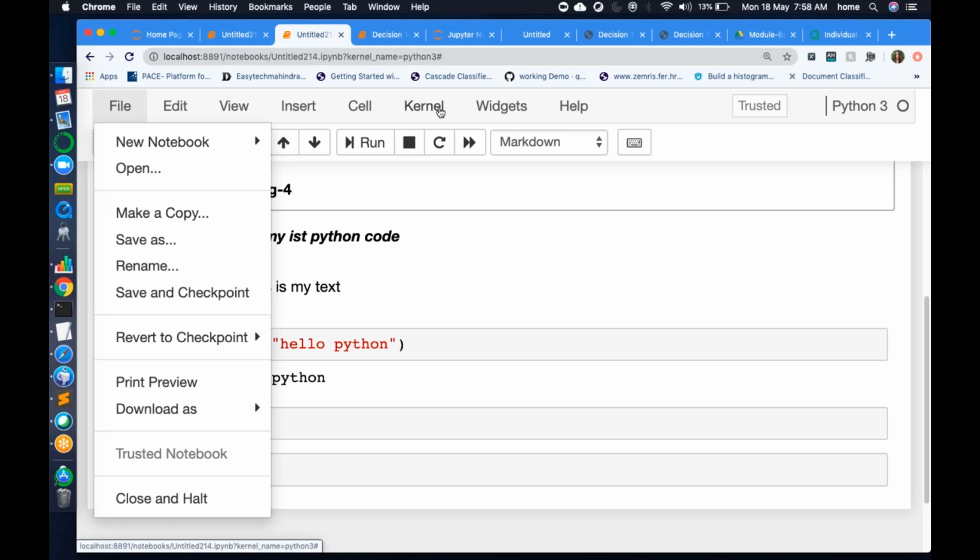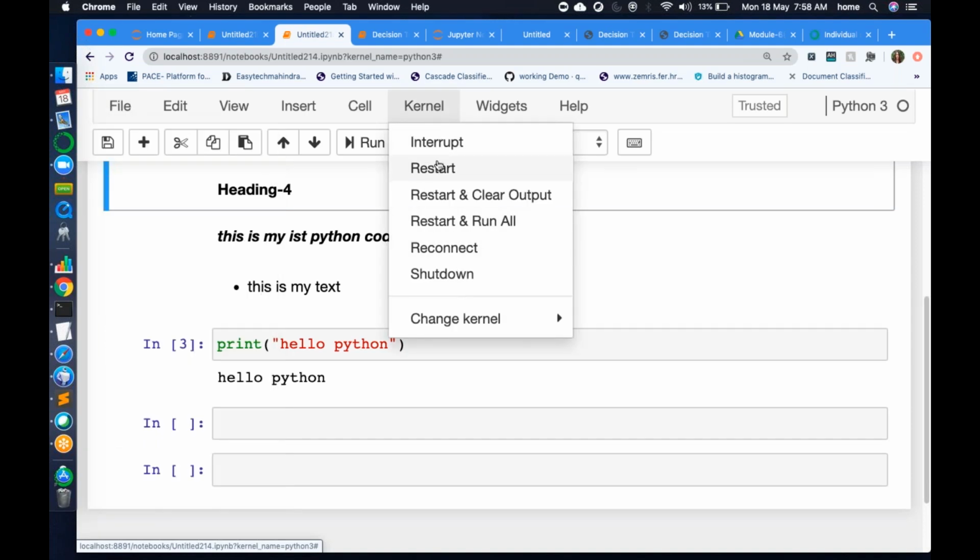Shutdown is something you can do if your code is stuck. You can interrupt, restart, reconnect. I don't know what I did by clicking shutdown. There was an option for logout. Shutdown will shut down your kernel, and you can restart your kernel again. There should not be a logout option. I don't know what you pressed.